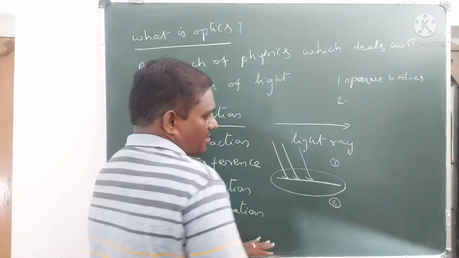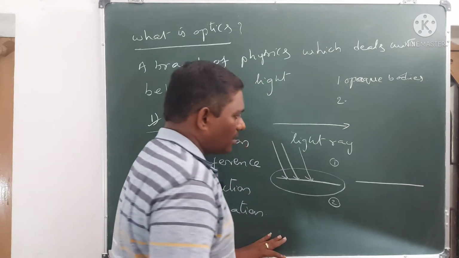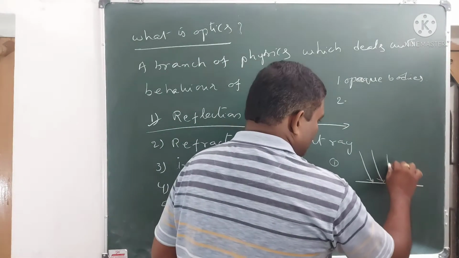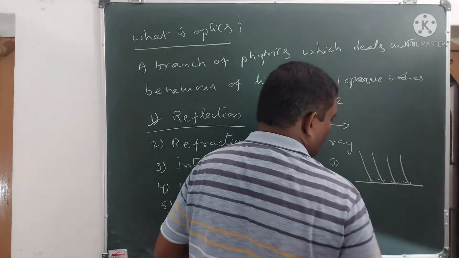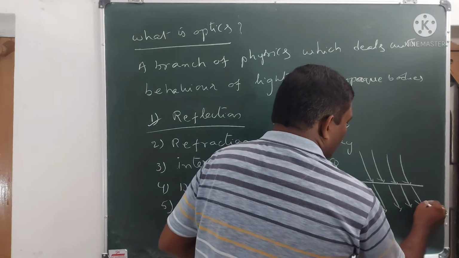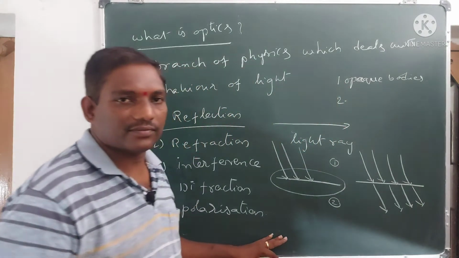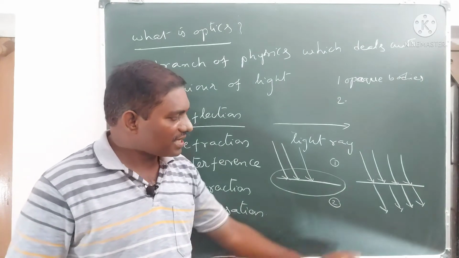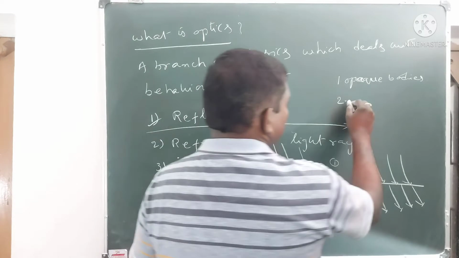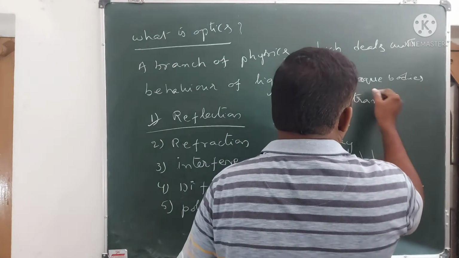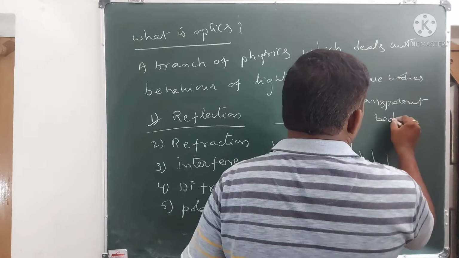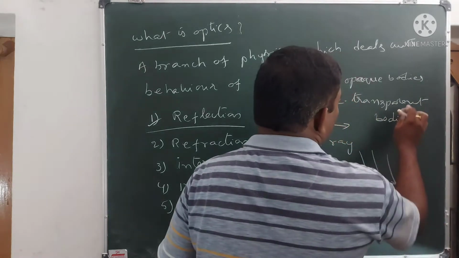For example, if light rays fall upon a glass surface, some of the light can enter into the second side also. Such bodies are called transparent bodies.